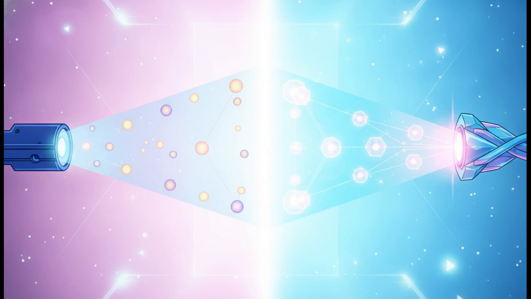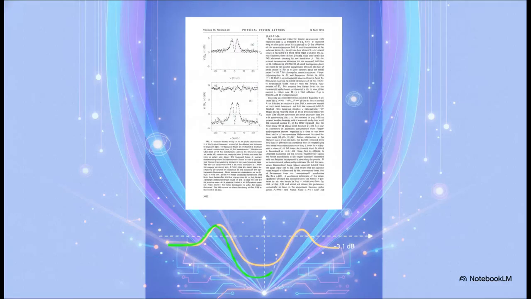But quantum light, it is a whole different ballgame. By creating correlated photon clusters, entangled pairs, and what we call squeezed states, we can actually manipulate and bypass those classical quantum fluctuations entirely. Now, focus your attention on that spectral density graph from a real-world experiment. See that lower trace, the one labeled I? That shows how a phase-squeezed optical probe literally drops the noise floor 3.1 decibels below the standard vacuum limit. I mean, that is huge.